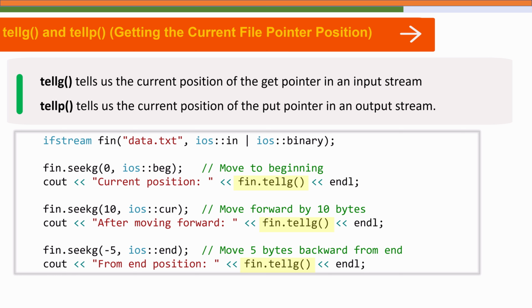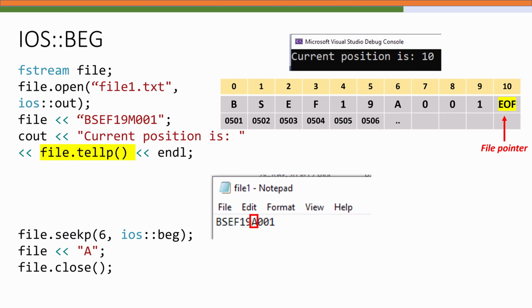Let's now see in action how the write pointer or the put pointer moves inside a file, and we will also observe how tellp reports its position after writing. Here is a program that writes the text bscf19m001, that is a roll number, into the file. After writing, the put pointer is at the end, just past the last written character. Tellp reports that position, so it tells us how many bytes have been written so far.